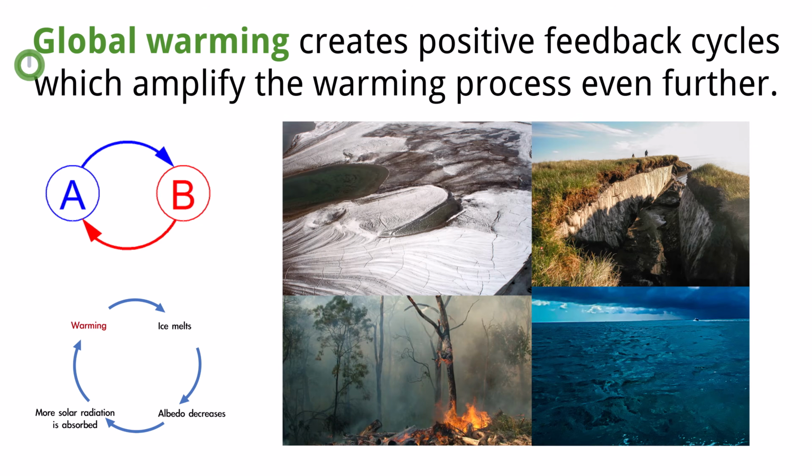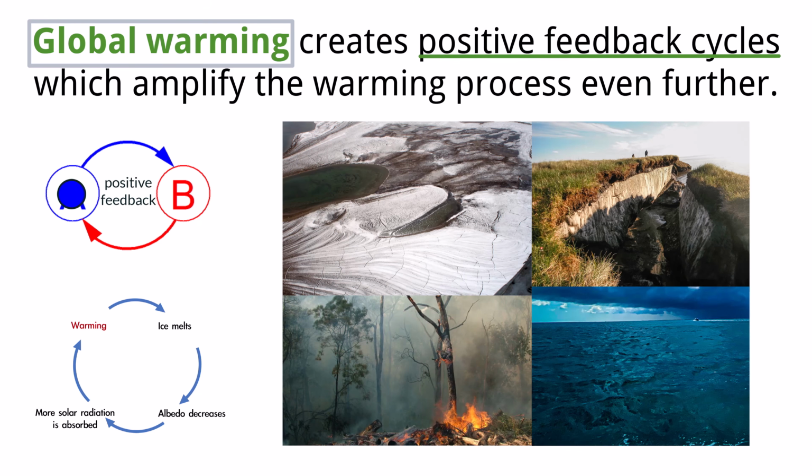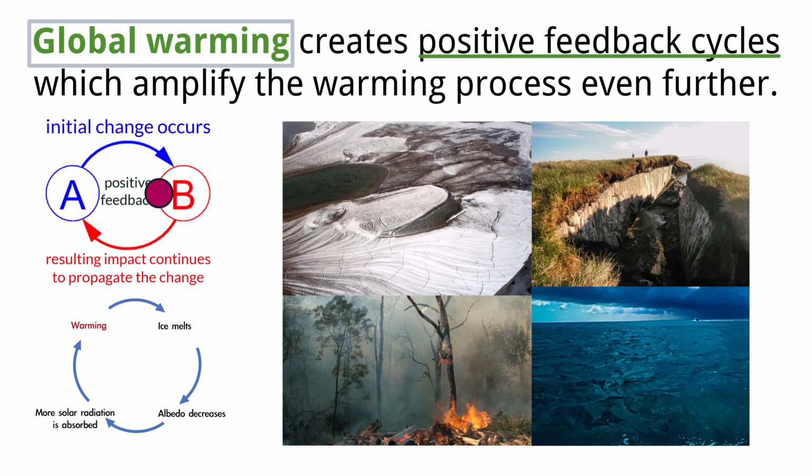When looking at how global warming happens, it's important to understand positive feedback cycles. Positive feedback cycles are self-reinforcing loops in which an initial change in the climate system is amplified, causing even more warming. This accelerates global warming in a non-linear way. Several key positive feedback cycles are at play that you need to know, each contributing to the overall rise in global temperatures. One such cycle involves the albedo effect.